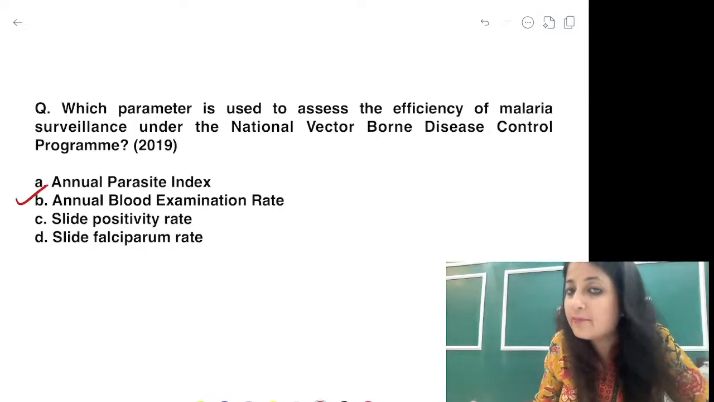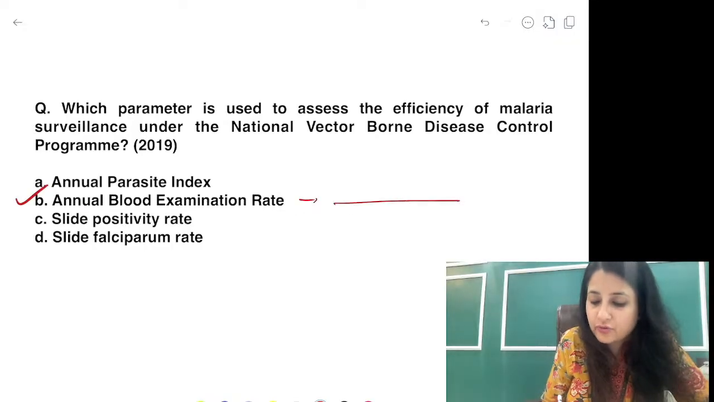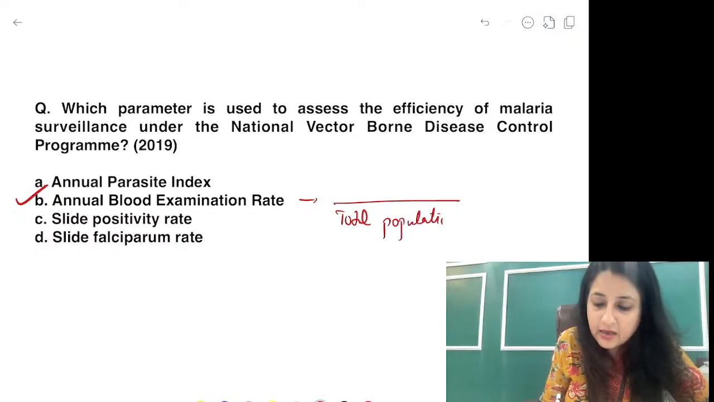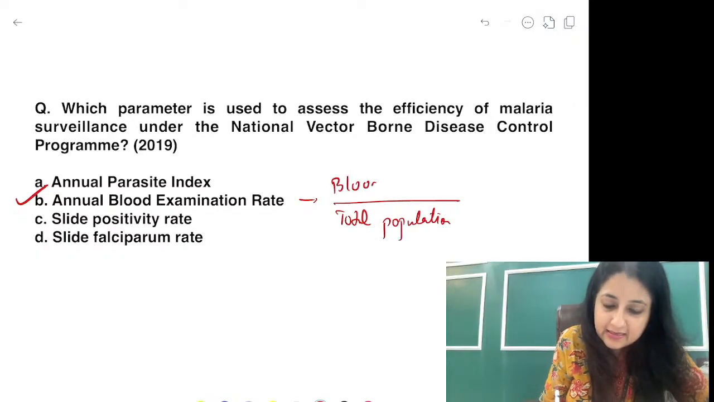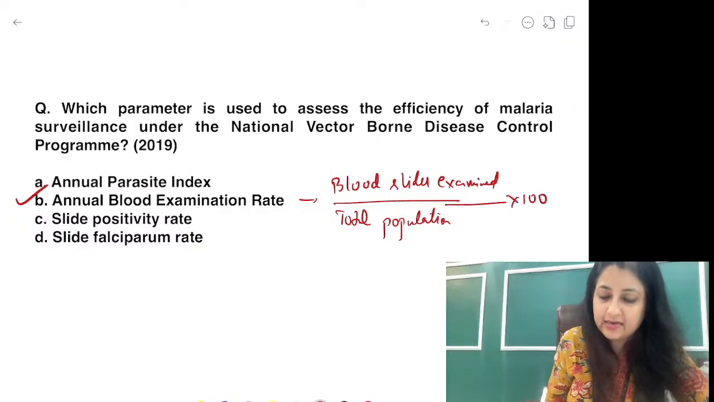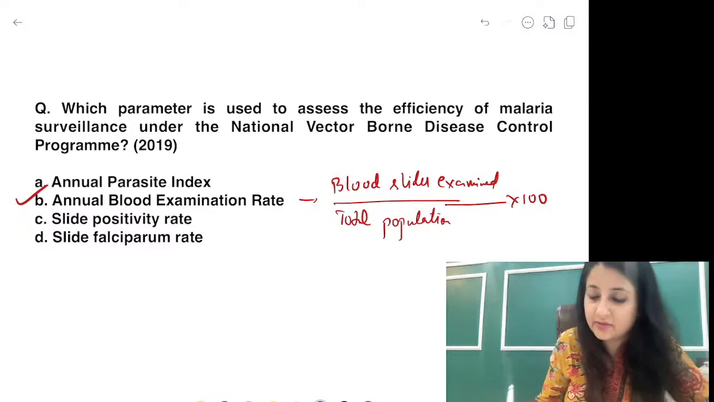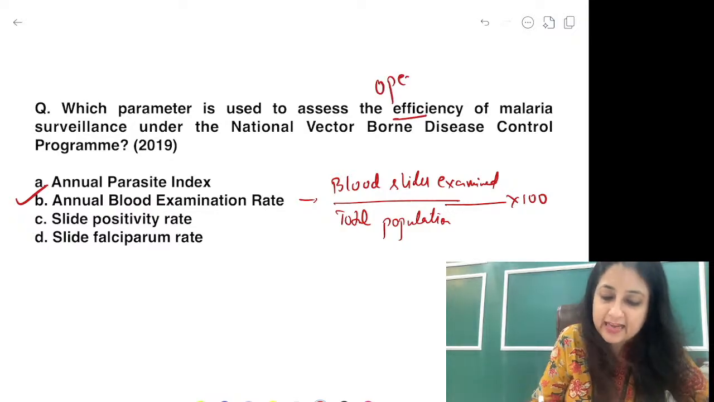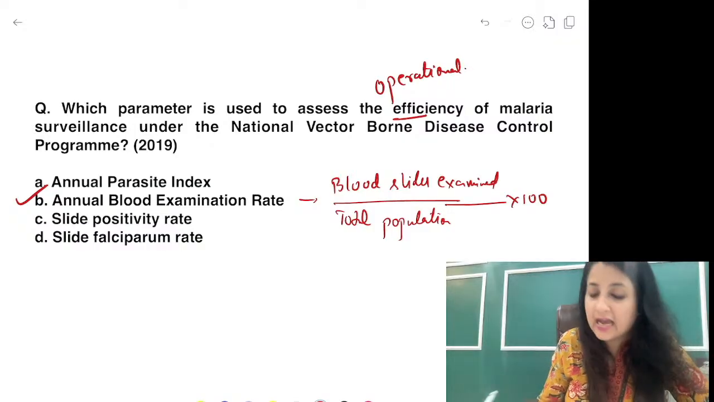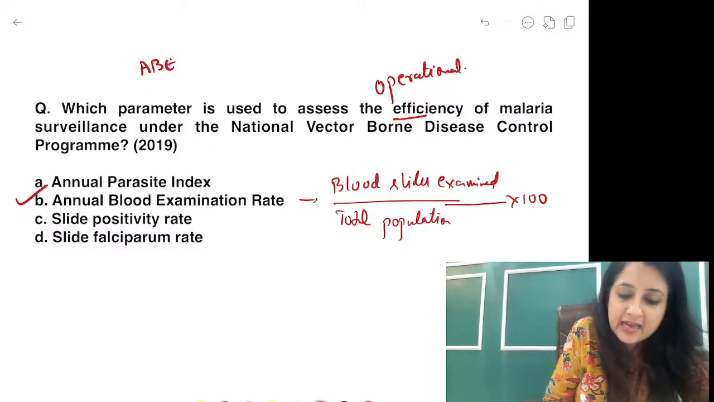Is the program going on well? So what is this? This is, out of the total population, how many blood slides are examined. Okay, multiply with 100. This is the operational efficiency of the program. Here the word is actually operational efficiency. And what is the program targeting? The ABER should be more than 10%.